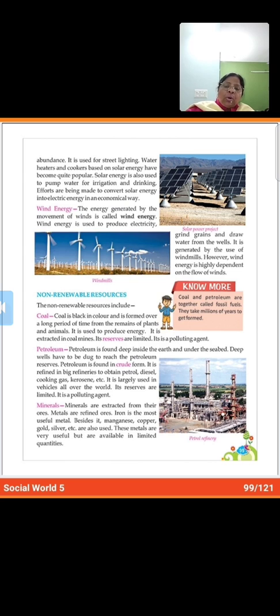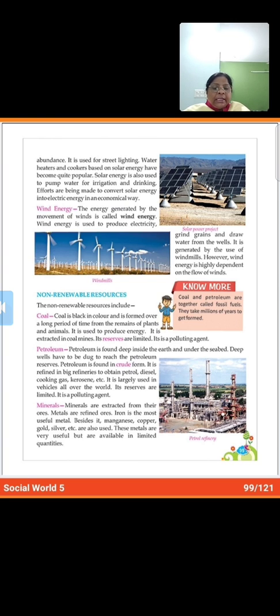But how is coal formed? You know, coal is formed when dead plant matter and the remains of dead animals decay into peat and is converted into coal. How is it converted? You know, the earth is hot inside.